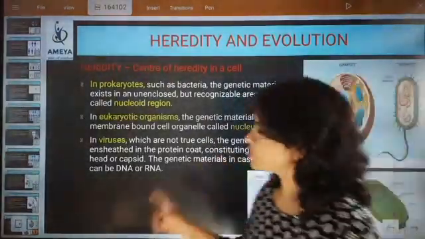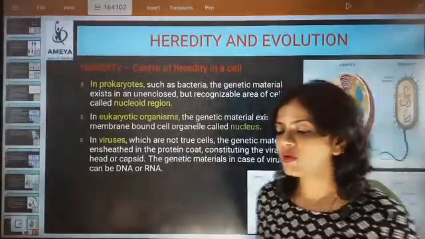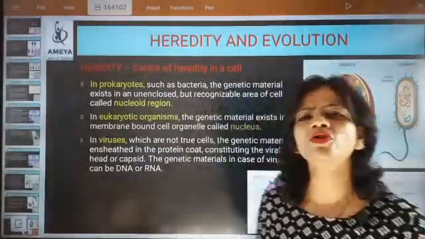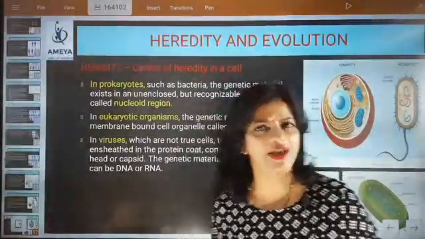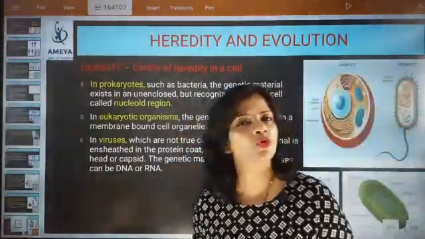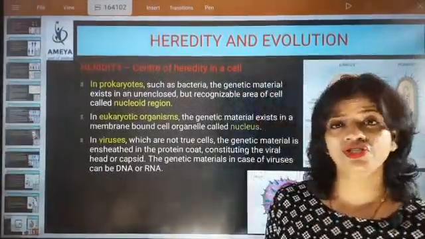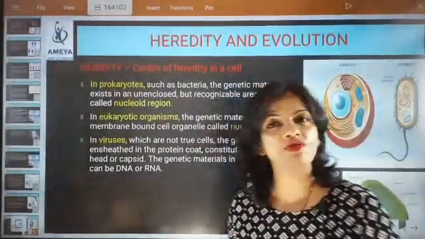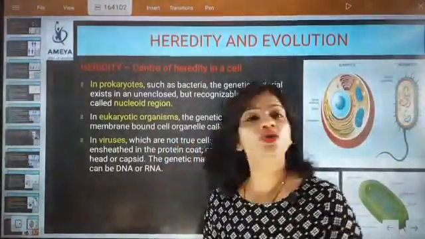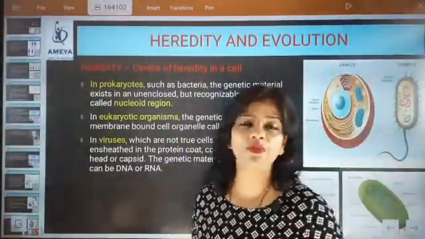Now, one day Sudarshan asked me a question: auntie, what about virus? So now I am going to talk about virus also. We talked about prokaryotes. In prokaryotes, the nucleoid is the region where genes are present and passing genetic information. In eukaryotes, the nucleus is where genetic information is present.